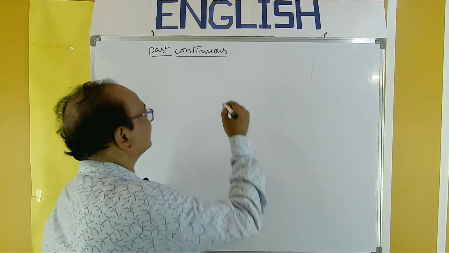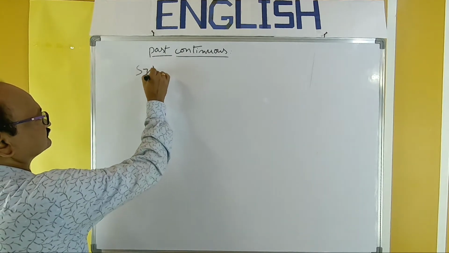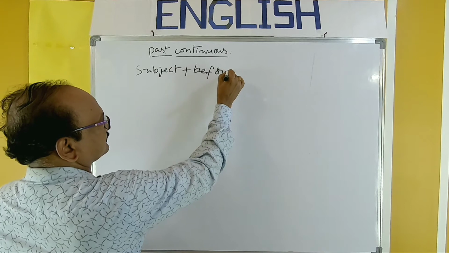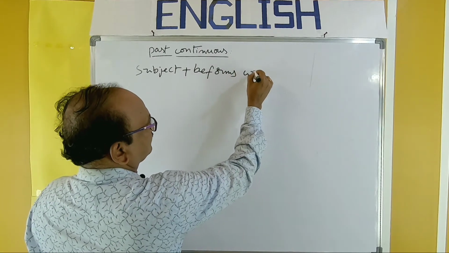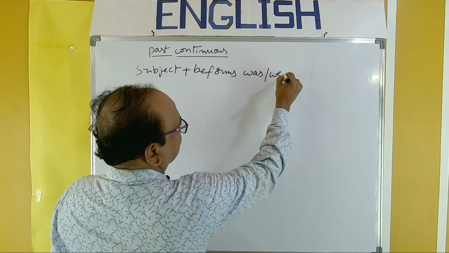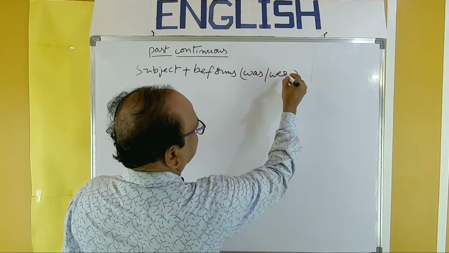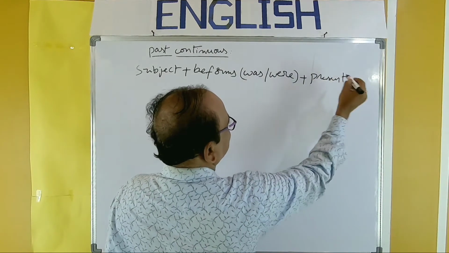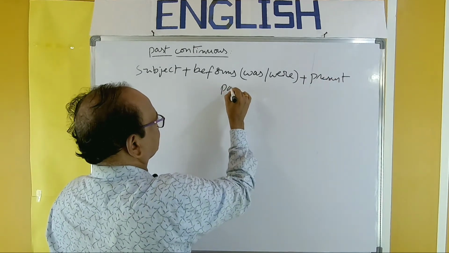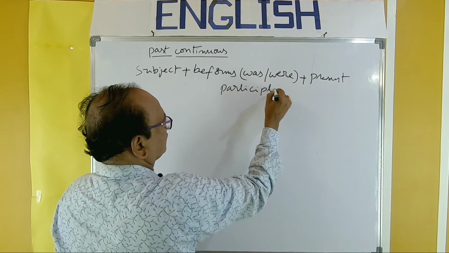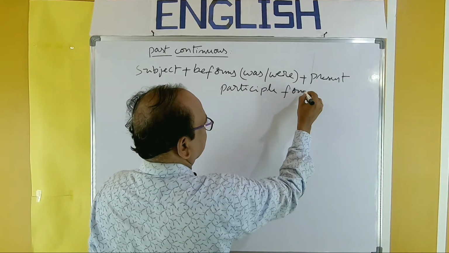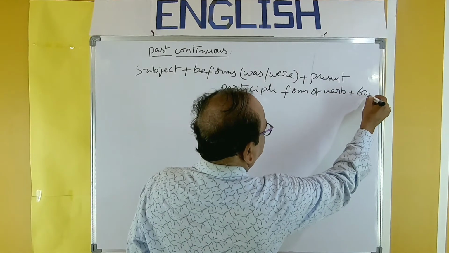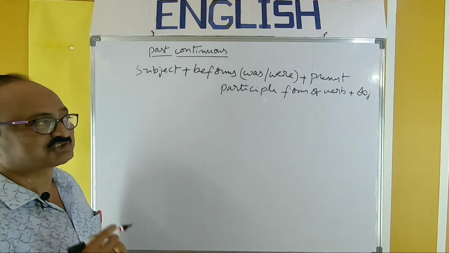So, look here. Subject plus be forms: was, were, plus present participle form of verb plus object. Some of you may have a doubt.